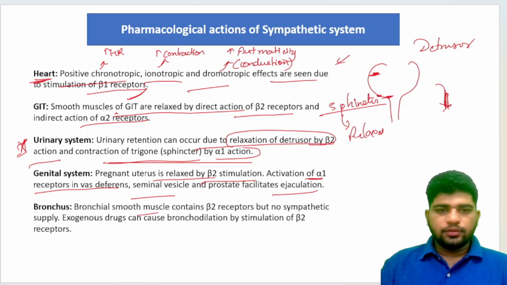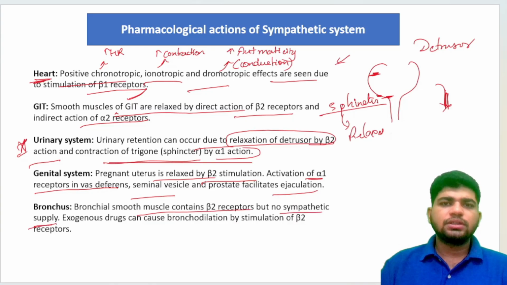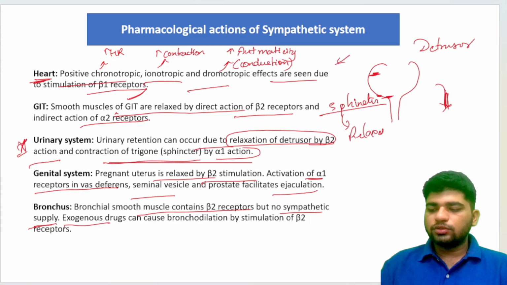Bronchial smooth muscle contains beta 2 receptor but has no sympathetic supply, because adrenaline does not actually work on the beta 2 receptor and noradrenaline also does not work much on it. So there is no endogenous sympathetic supply. But for exogenous supply, for example salbutamol and terbutaline, these are beta 2 agonists that can cause bronchodilation by stimulating beta 2 receptors.